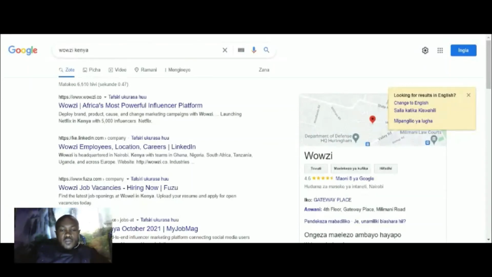So from your Google Play Store or the Apple Store, just go to Wowzi and download the app and start making money from your social media accounts.